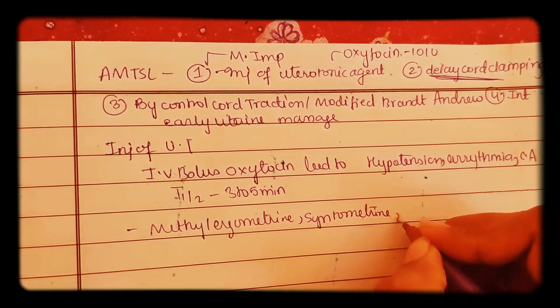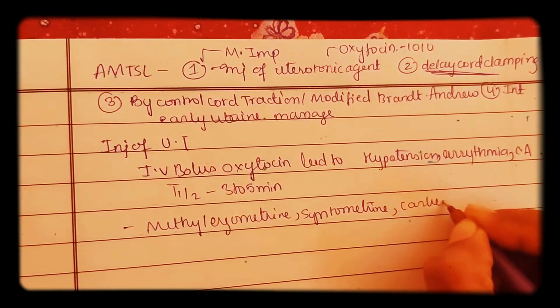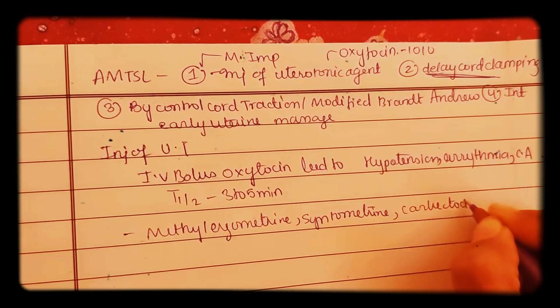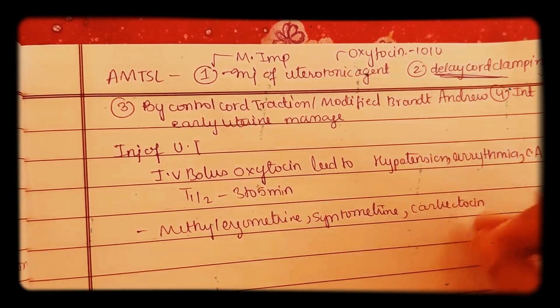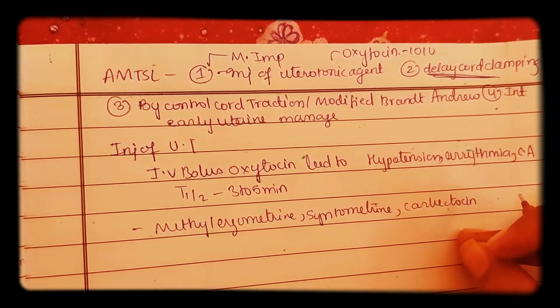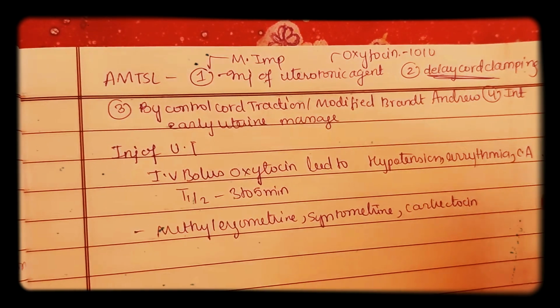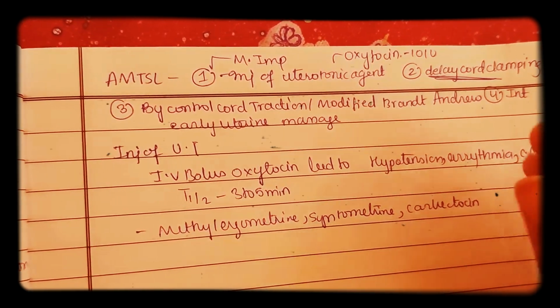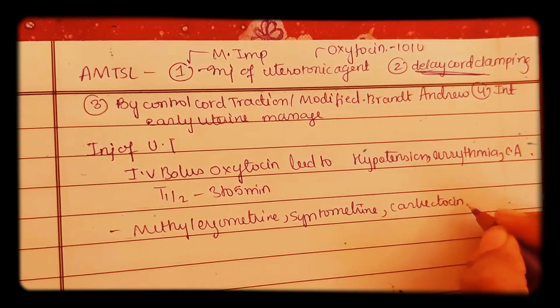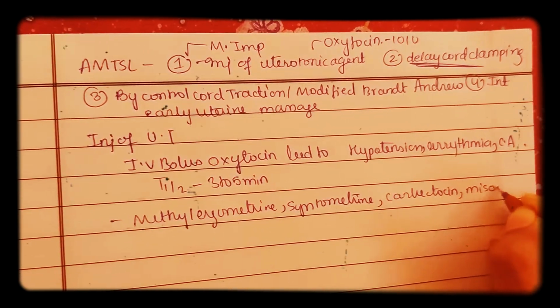Okay, and the next drug is Carbetocin. Carbetocin is a synthetic oxytocin. It is an octapeptide. It is having longer half-life, and the dose you should give is 100 micrograms intravenously over 1 minute.